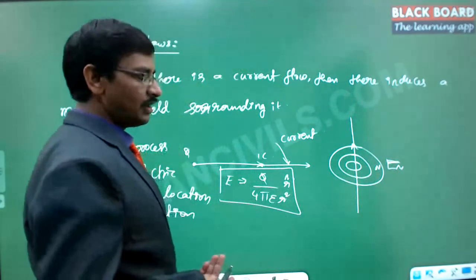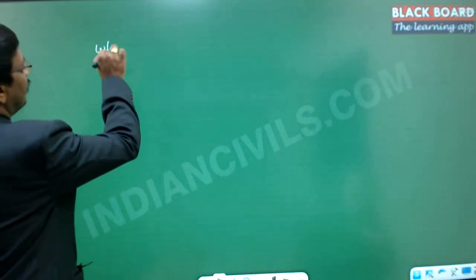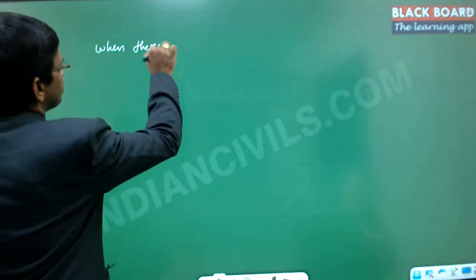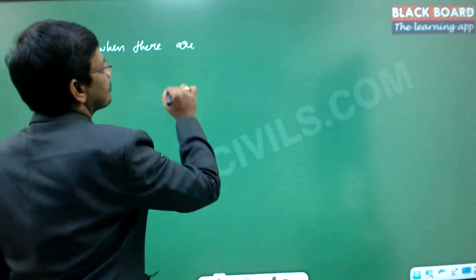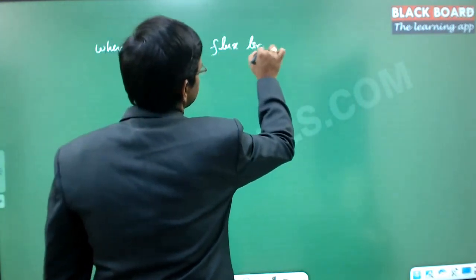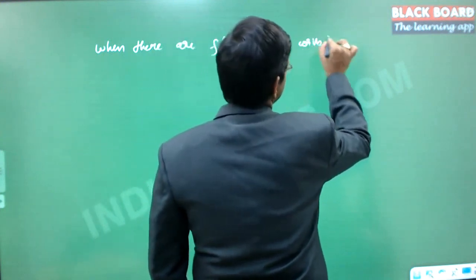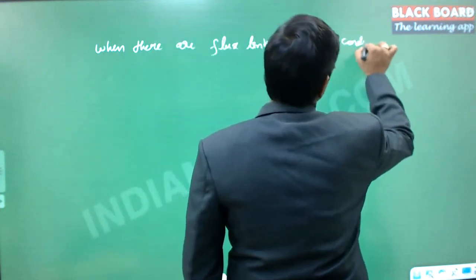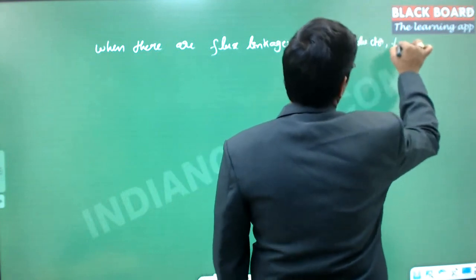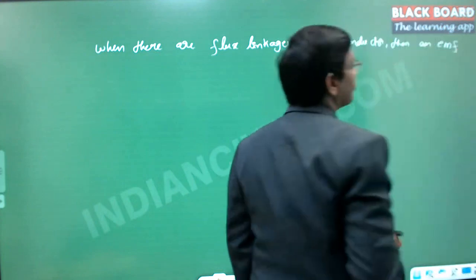And then one more important principle is Faraday's law: when there are flux linkages with a conductor, then an EMF is going to be induced.